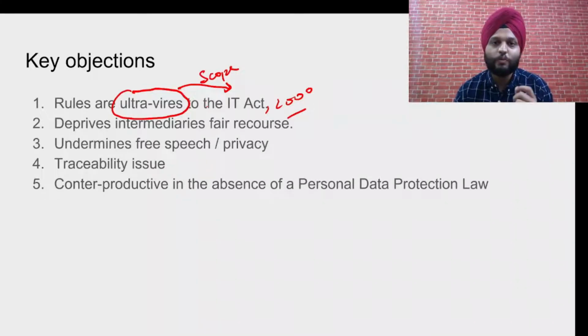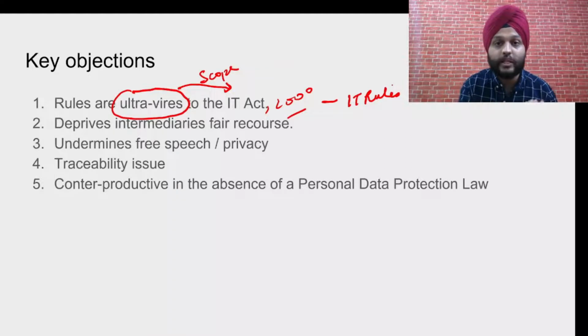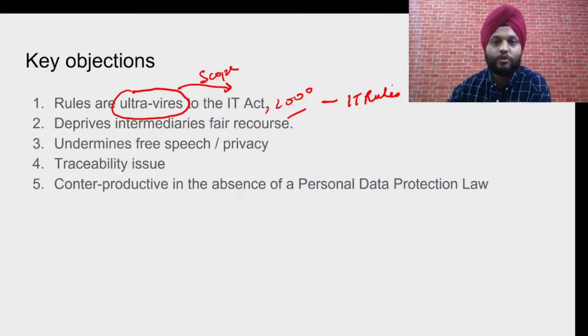So why do we say beyond the scope? Well, first, the IT rules are made by the executive. It is made by the government. So we can call it a delegated legislation. Now the IT Act 2000 did not have these provisions. Such detailed provisions have been added to a law, and this law should have been made by the Parliament.